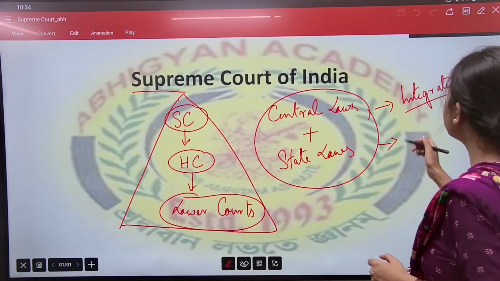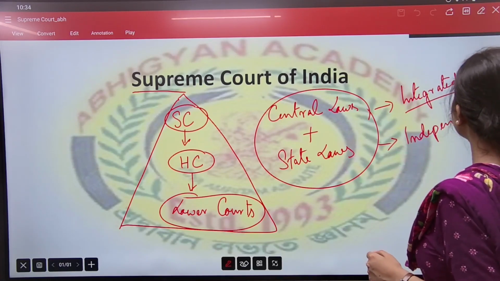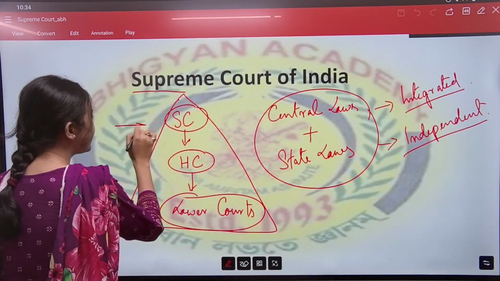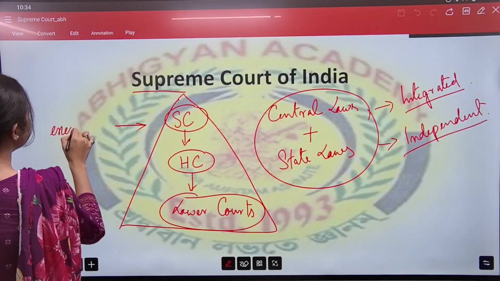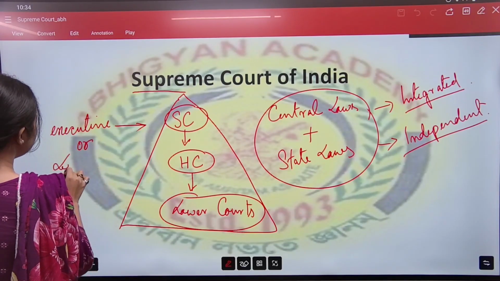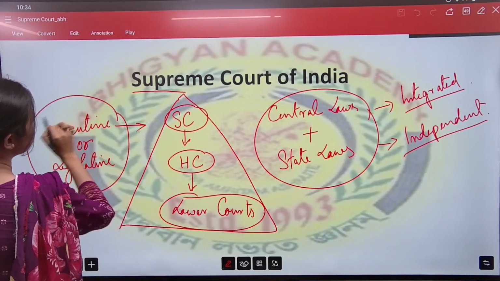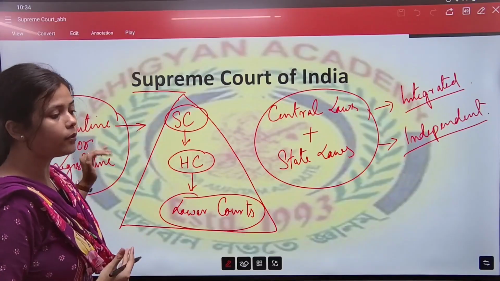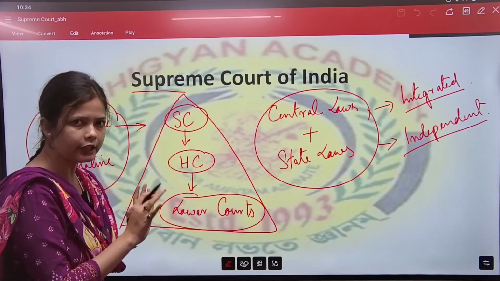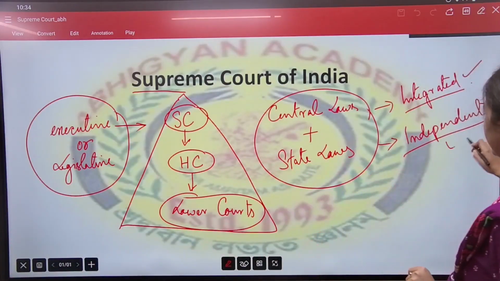independent. What do you mean by independent? That means the judiciary is independent of any executive or legislative interference. That means the government or parliament cannot intervene in the working of the judiciary. So two points you should remember: integrated as well as independent.